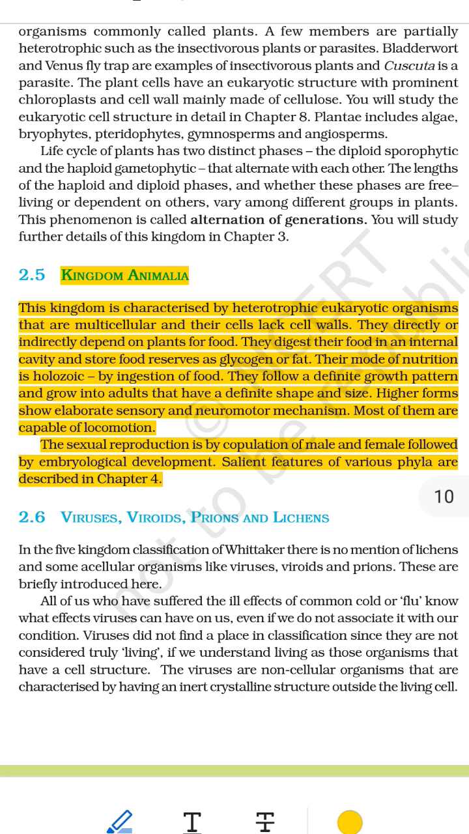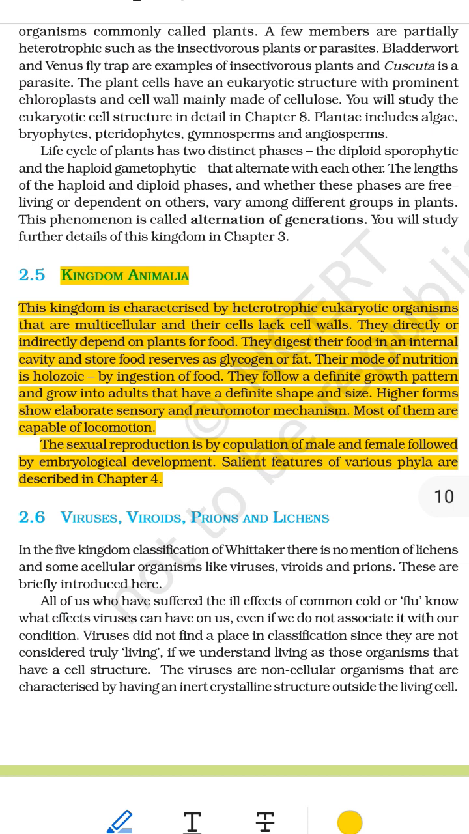Multicellular. Multi equals many, cellular equals cells, so animals are made of many cells. Cells lack cell walls. Unlike plant cells that have rigid walls like boxes, animal cells are soft and flexible. This helps animals move freely. Example, a dog, a bird, a fish, a frog. They are all animals with many cells, a nucleus, and no cell wall.